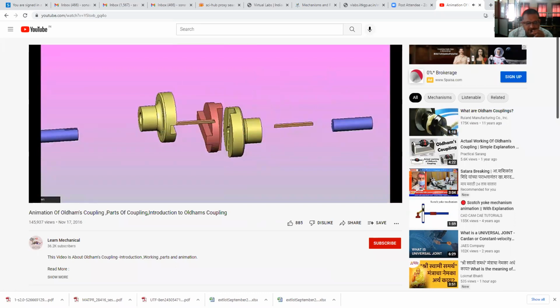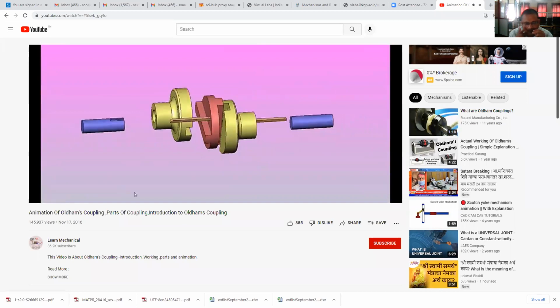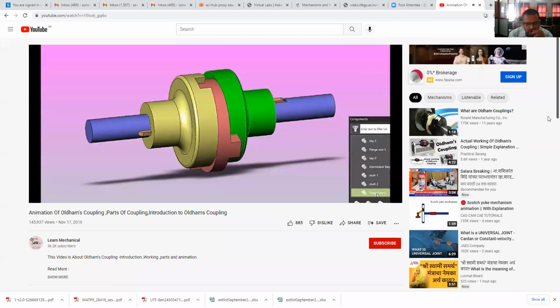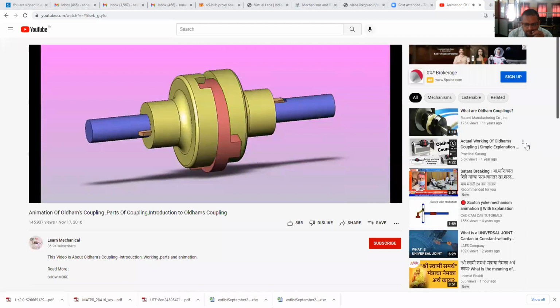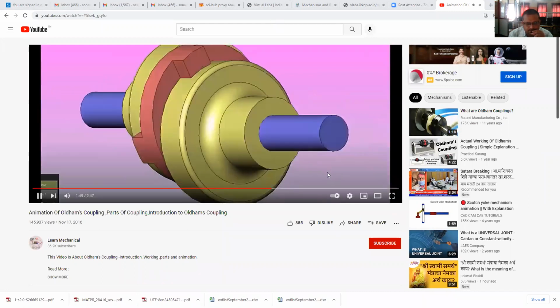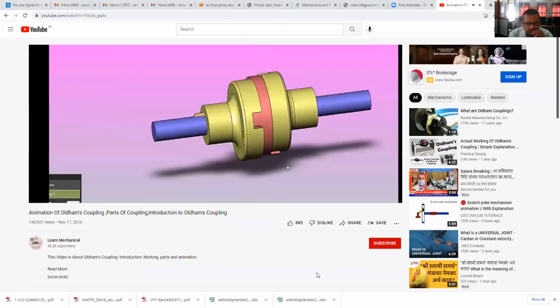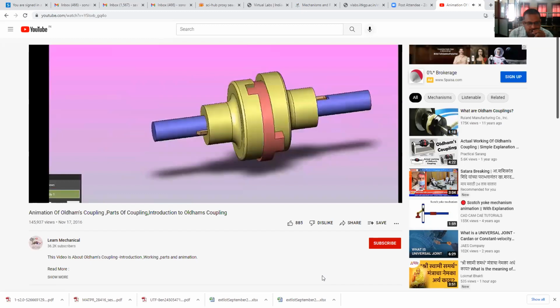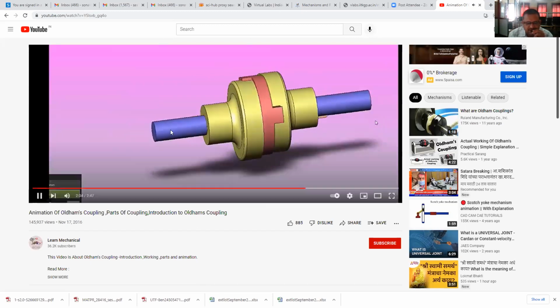See these details, assembly and details. See that this is the driving shaft, and the driving flange is connected here.